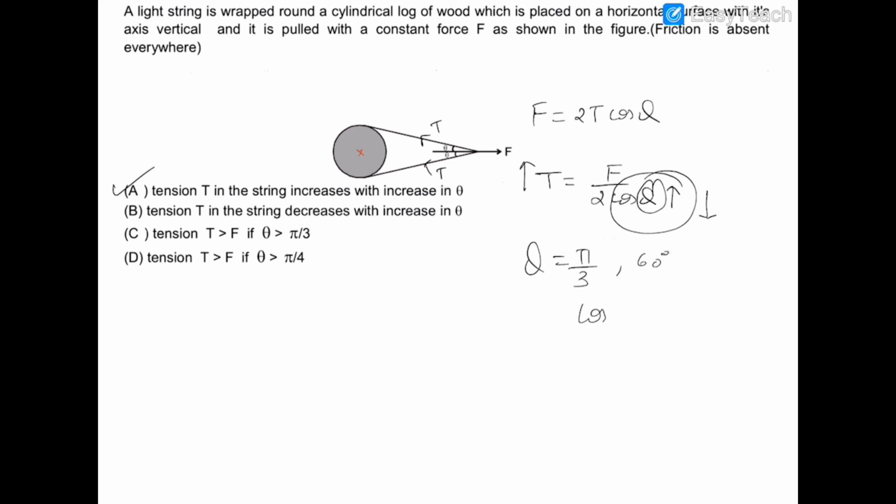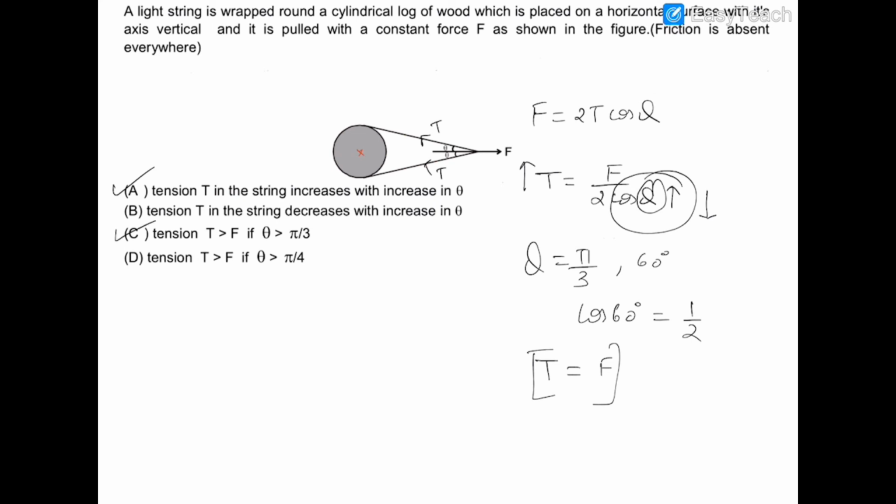Cos 60 degrees is equal to 1 by 2, so if theta is equal to pi by 3, then tension will be equal to F. We have already seen that if theta increases, then tension will increase. Therefore, if theta is greater than pi by 3, then tension will be greater than F. So option C is also correct.